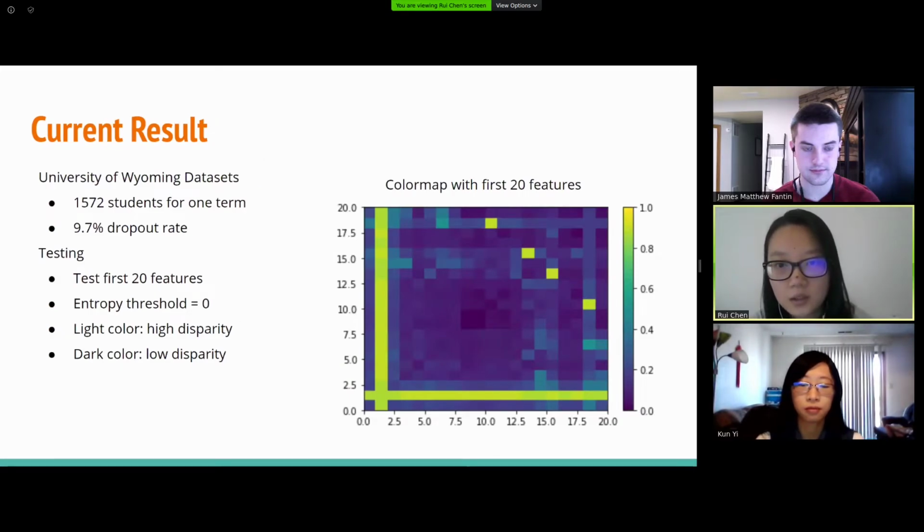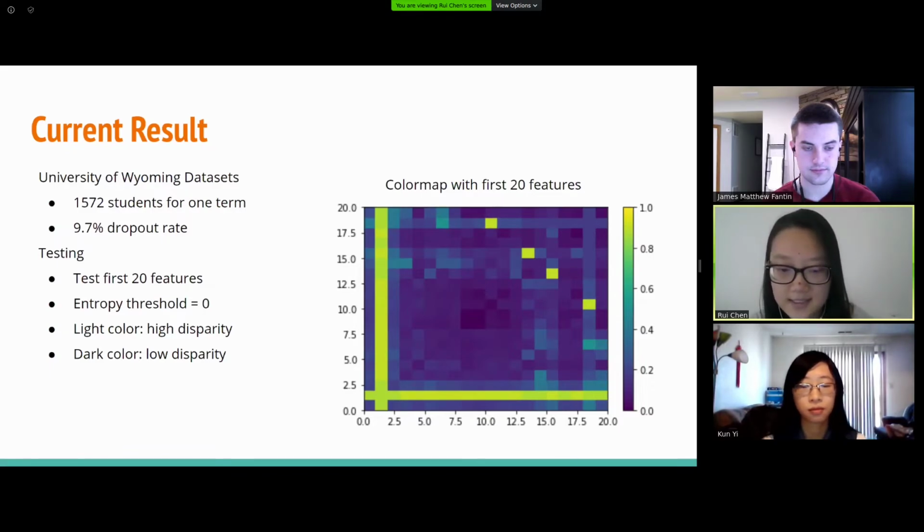To show the result, we use a color map to display the disparities. And so in the ideal case, the color map will show a very smooth color change from the left bottom to the top right, from light color to dark color. And then we first tested with the University of Wyoming datasets, which includes about 1,572 students for 1 term.